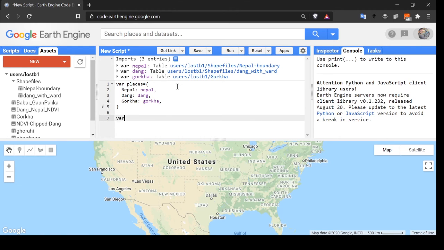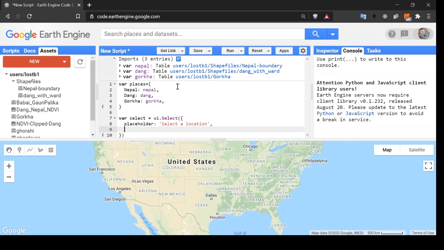Now let's create a variable for the select box. UI dot select. You can also see the documentation, and let's set the placeholder. I'm going to set select location, it will be better.